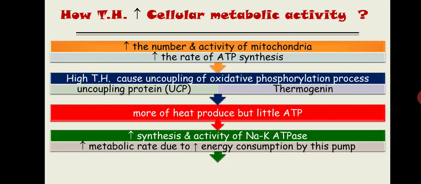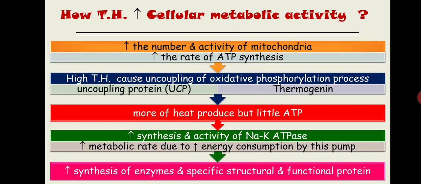The third action of thyroid hormone is that it increases the synthesis of all the proteins: enzymatic protein, structural protein and functional protein. So basically thyroid hormone increases the cellular metabolic activity by three things. One is uncoupling of oxidative phosphorylation. The second is increased synthesis of the sodium potassium pump, and the third is the synthesis of different kinds of proteins, whether enzymatic, structural or functional. Among the functional proteins there might be a pump, a channel, anything.